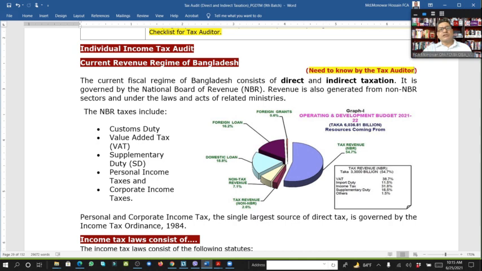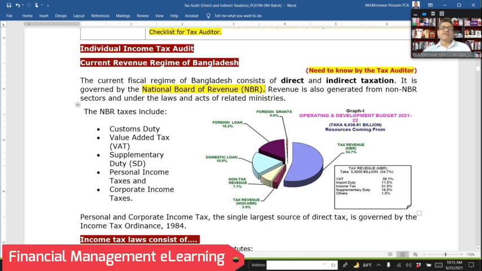For example, you are the tax advisor, but if you work in any organization for audit purposes, you would also be the tax auditor within the organization. Basically, we know that tax audit is the audit that the authority does. For example, in our country we have the National Board of Revenue, the person, that means the DCT, who are the real auditors for the tax audit.